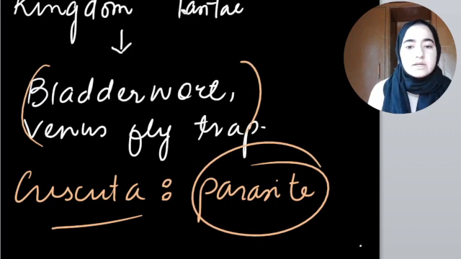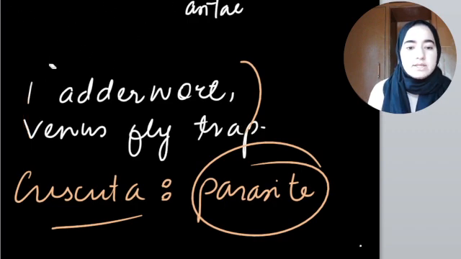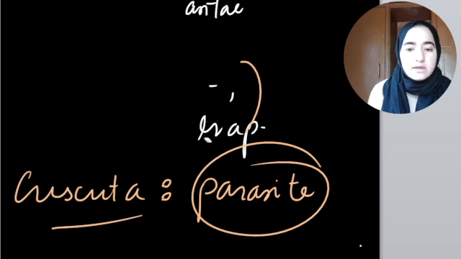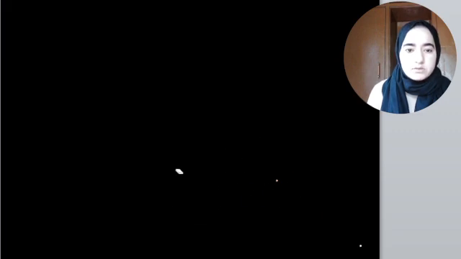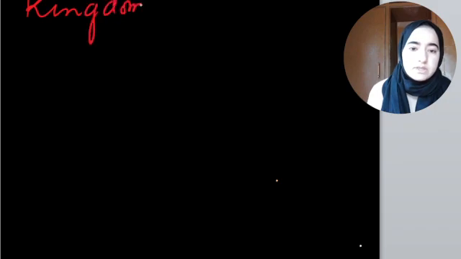Now we will see kingdom Animalia. Kingdom Plantae we have to learn separately in a separate chapter. After this, I'll tell you which groups kingdom Plantae include. Let me make it clear here only.